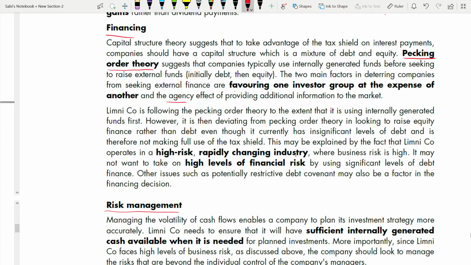So other issues such as potentially restrictive debt covenants may also be a factor in the financing decision. Yes, if you're having potentially restrictive debt covenants, you will not go for debt finance. So that also will be a factor in how you decide your financing decision. Now let's go to the risk management.